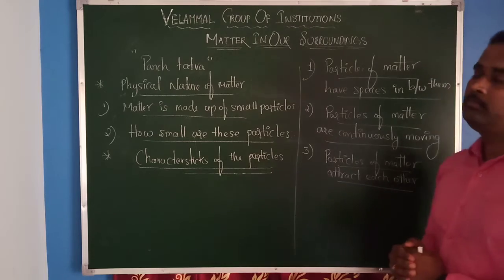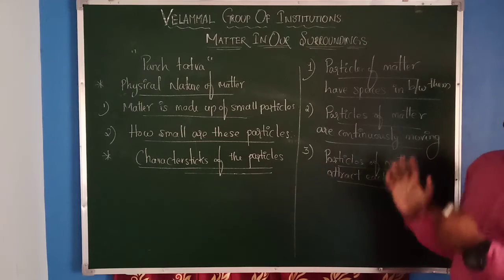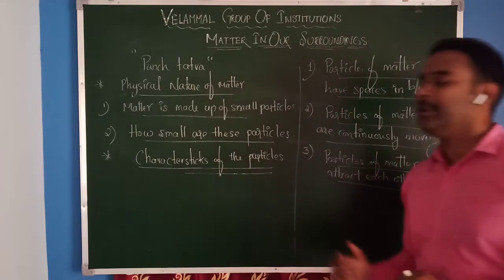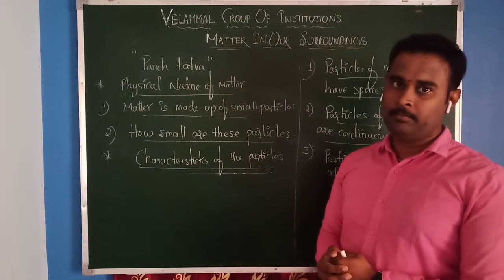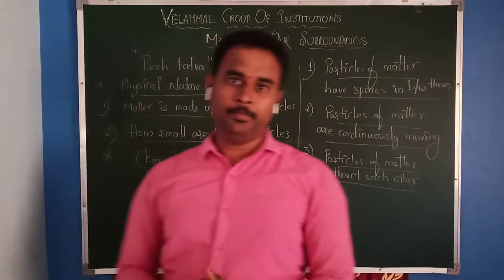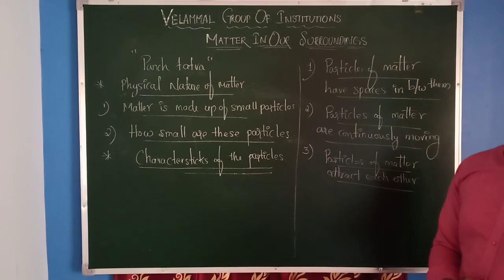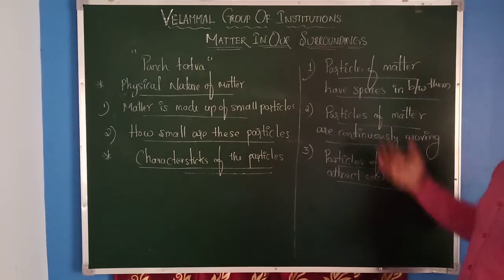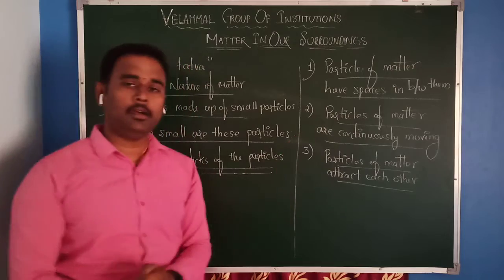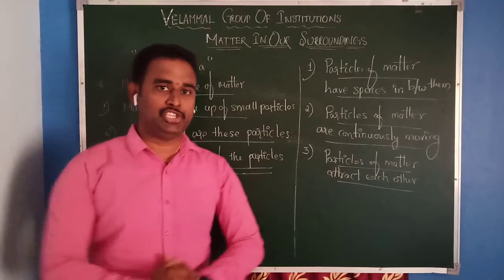This is about the basics, or the physical nature of matter. Based on all this physical nature of matter and the characteristics of the particles of matter, we can conclude that every matter is made up of small particles. These particles are very small. Next, these particles of matter have spaces in between them. And these particles of matter are continuously moving. And these particles of matter attract each other.